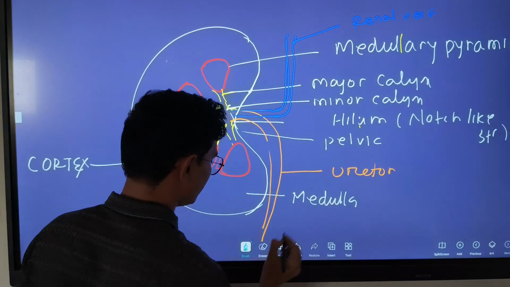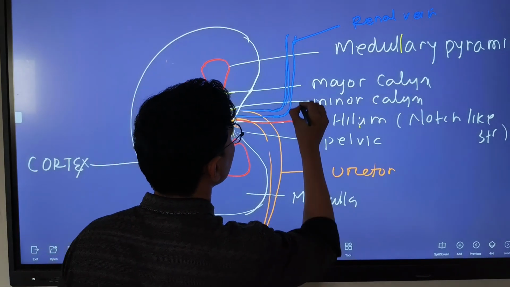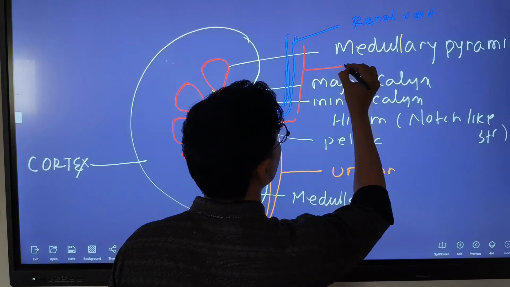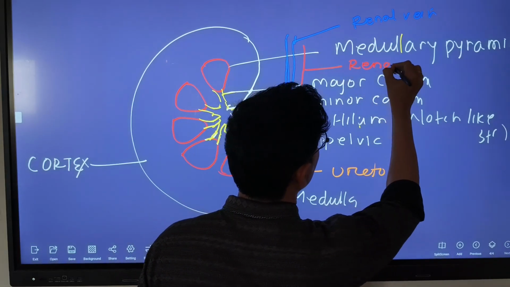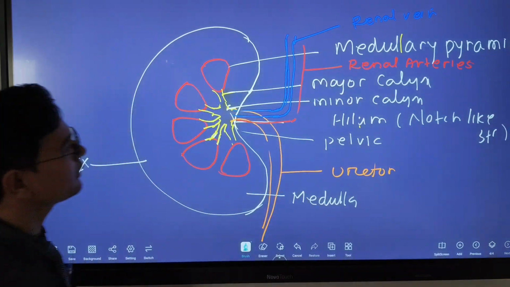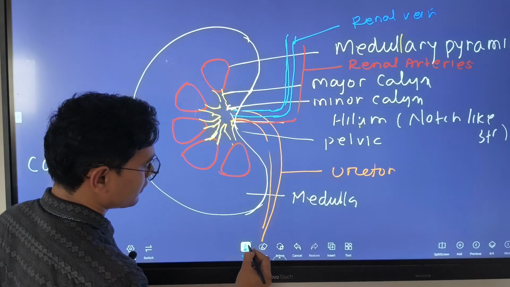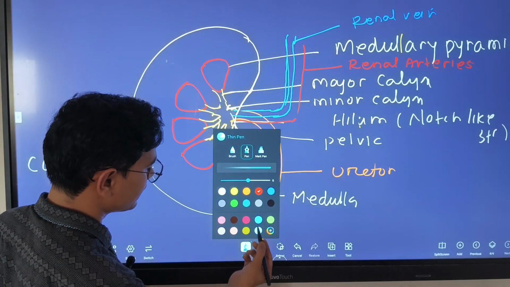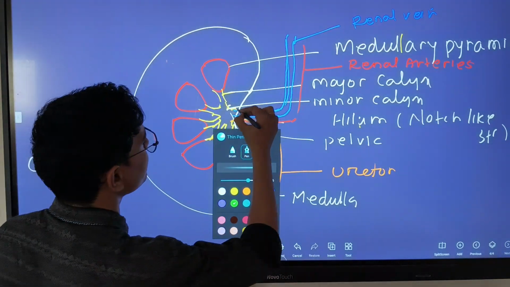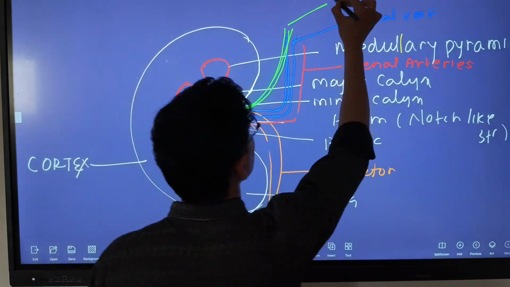And purified blood comes to the kidney through the renal artery. Some nerves also come inside the kidney.